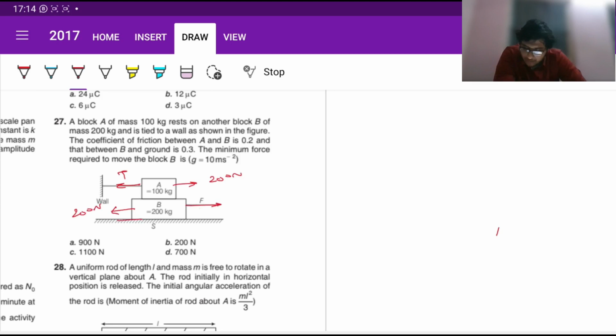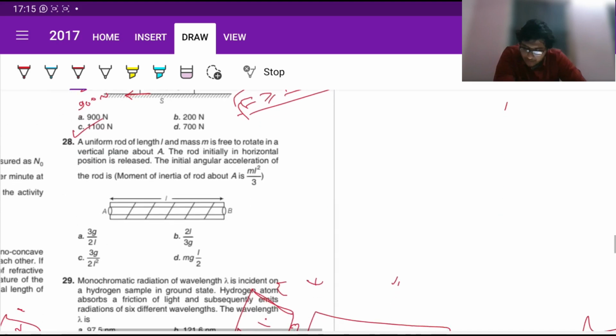This F will have to counteract this frictional force as well. So that is again mu mg, where here m is the total mass. Initially here it was just 100, but for this one it will be 300. So 300 into 3, so 900 newton. So the minimum force required must be greater than or equal to 1100. So it should be 1100 newton.